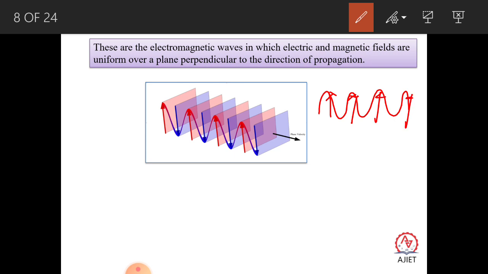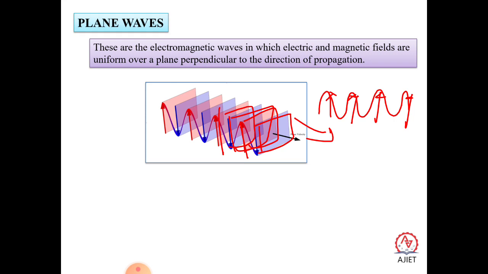So this is a plane. This is the direction of propagation of the wave, and you can see this is a plane here, another plane here, and another plane here. These are called a plane wave. You can see one electric vector and one magnetic vector, the electric vector up and the magnetic vector down. So these are called plane waves.